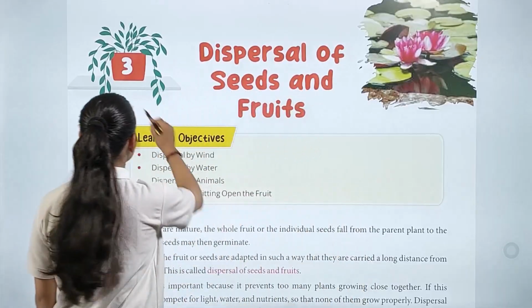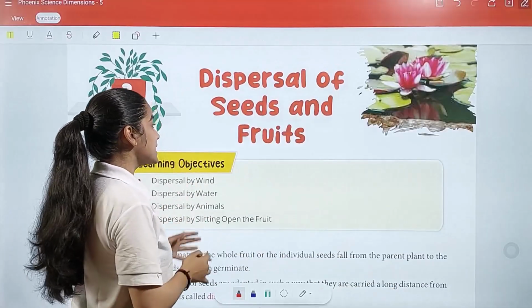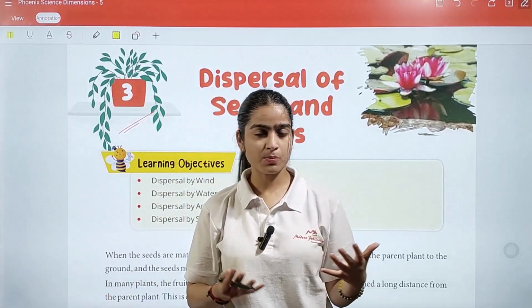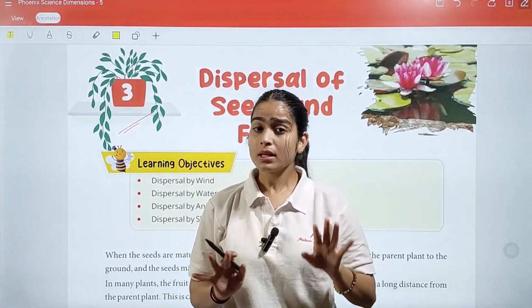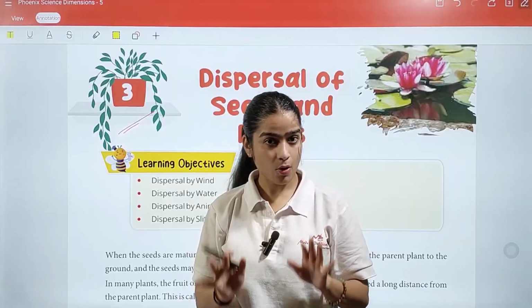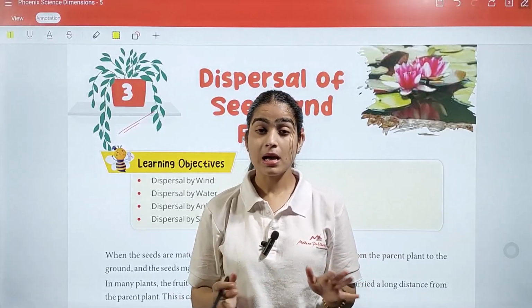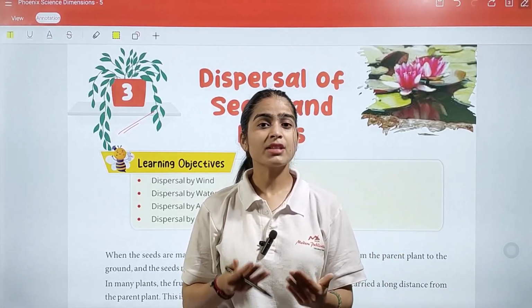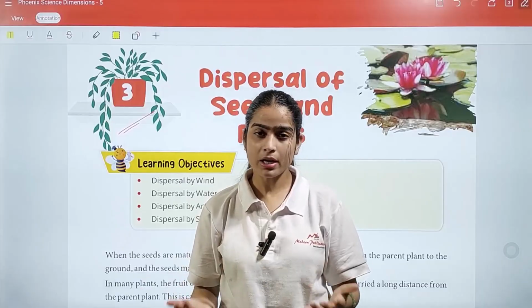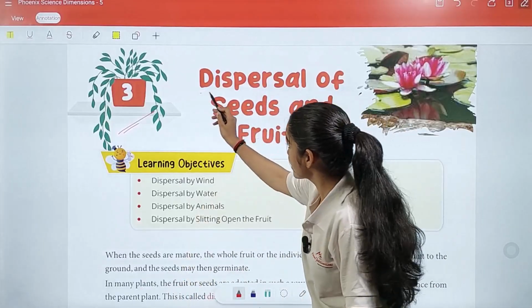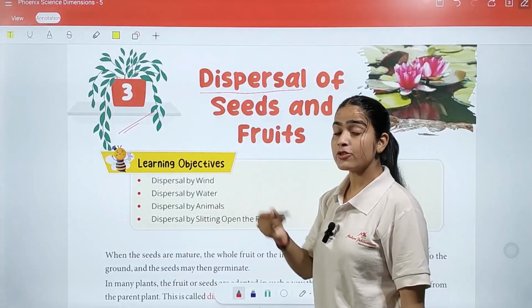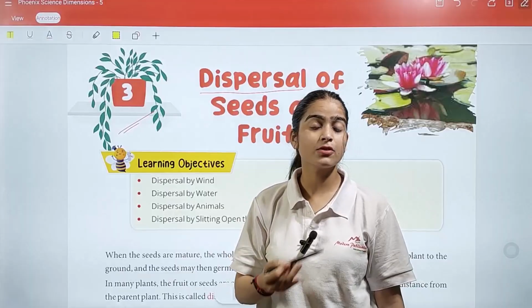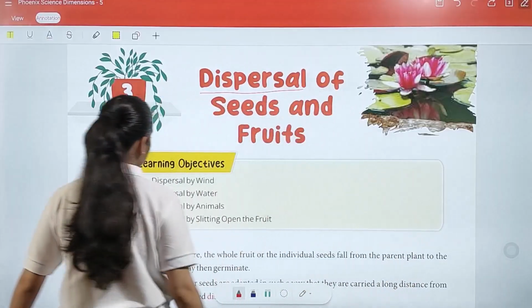And today we have chapter number 3, which is dispersal of seeds and fruits. Before starting this chapter, we have to understand what is meant by dispersal. As we already know, living things, and plants are one example of living things, but plants cannot move from one place to another on their own. They need some external force to move around. So this is dispersal: how the seeds of the plants move from one place to another by external forces.